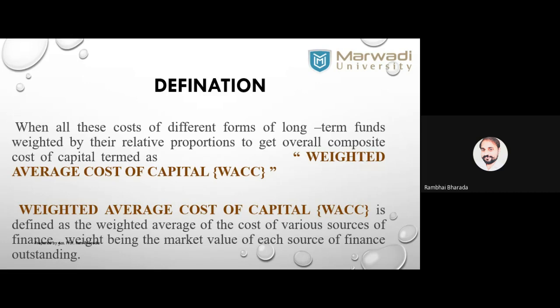Whether it is equity shares, preference shares, debentures, loan, or retained earning or internal sources, whatever we are using in a company as a fund, as capital, as sources of fund, we are merging all together and trying to find the average cost for the company. It is not for only a single finance like equity, only preference, or only debentures, but it is for the overall cost of capital. Are we clear about this?